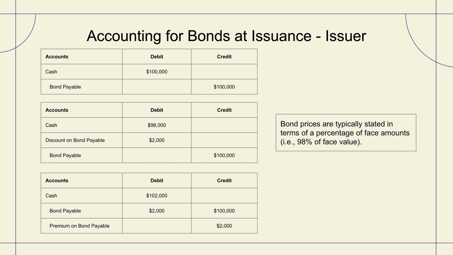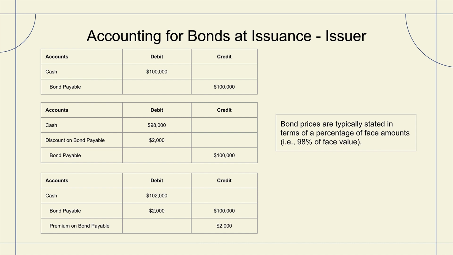Then I'm going to move forward to the credit. We're going to credit bonds payable always at the face value of $100,000. And then we're going to introduce a new account called premium on bond payable, which is another liability account, technically called an adjunct account, but not used in commonplace. And so, we're going to credit that account for $2,000.